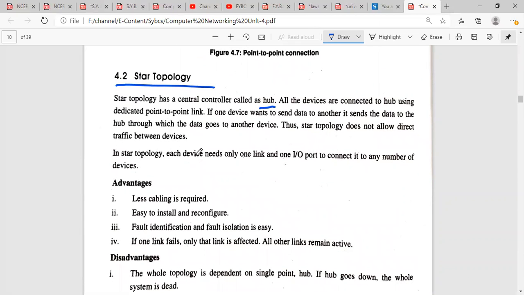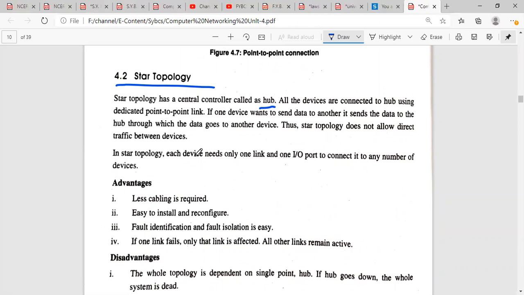If one device wants to send data to another, it sends the data to the hub, through which the data goes to the other devices. So here we are not going to have a direct transmission of data. What if we want to send the data? We have to send that information to the hub, and the hub will transmit that information to the destination computer. The star topology does not allow direct traffic between devices. So we are not able to access the other device directly.